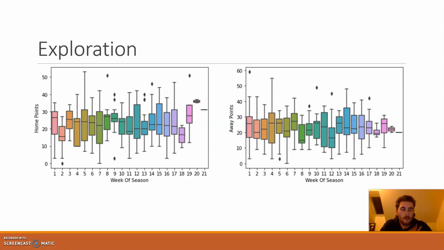So then when I was exploring, I wanted to figure out something. Usually later in the season teams start to score more, and this is the week by home points and then by away points. I did an ANOVA test on this to see if it is different per week. For home the p value was 0.09, and for away, for some reason, it was 0.91. So the week definitely has an effect on the home score, so I decided to add that in. Even though it's not at a 0.05 threshold, I still thought it'd be a good predictor.